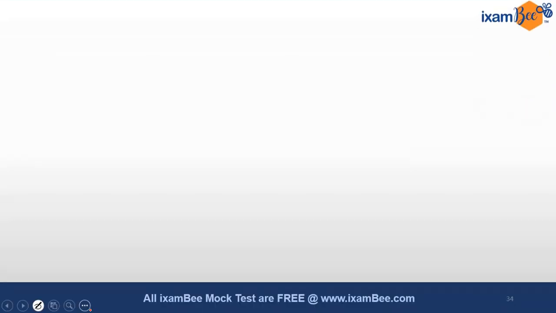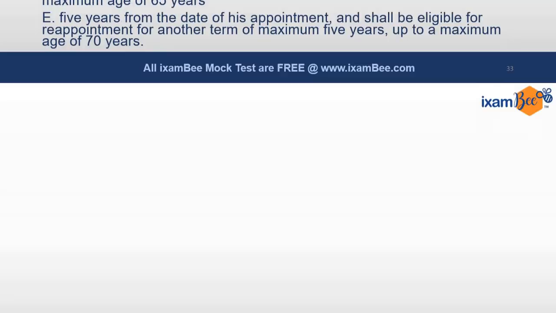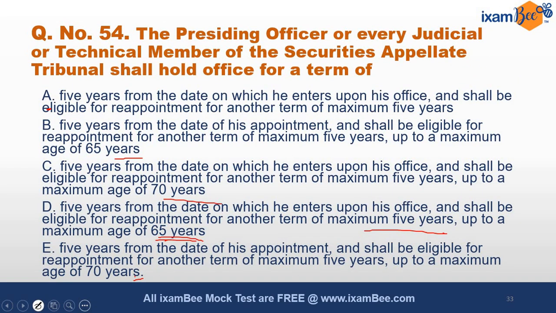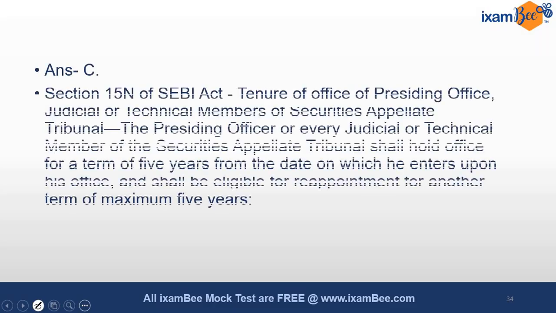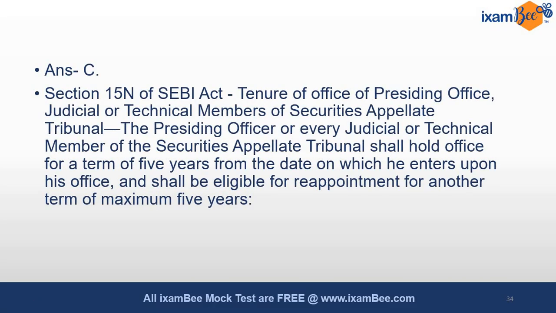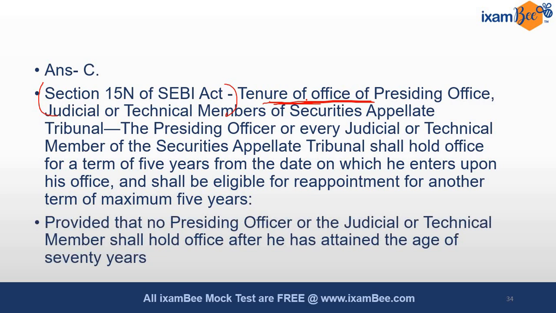So the correct option is C. What is C? 5 years from the date on which he enters upon his office and shall be eligible for reappointment for another term of maximum 5 years, but that should be up to a maximum age of 70 years only. This is directly provided under Section 15N of the SEBI Act. It discusses the tenure of office of all these members of the Securities Appellate Tribunal.